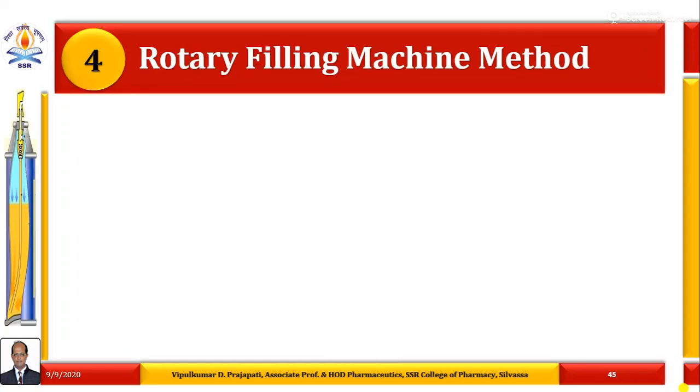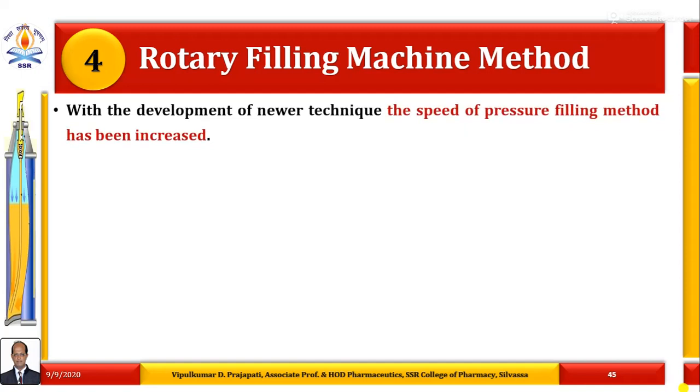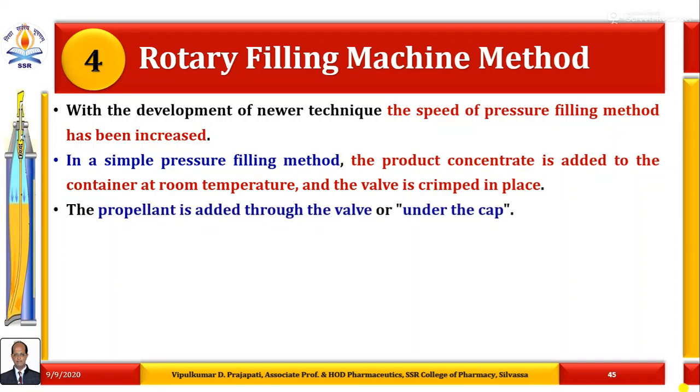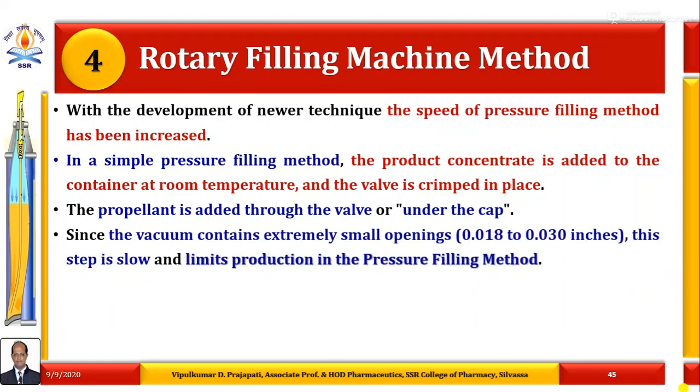The fourth technique is known as the rotary filling machine method. As we know very well, with the development of newer techniques, the speed of the pressure filling method has been increased, because in a simple pressure filling method, the product concentrate is added to the container at room temperature and the valve is crimped in place, and then the propellant is added through the valve or under the cap. Since the valve contains an extremely small opening, that is 0.018 to 0.030 inches, this step is slow and hence limits production in the simple pressure filling method.